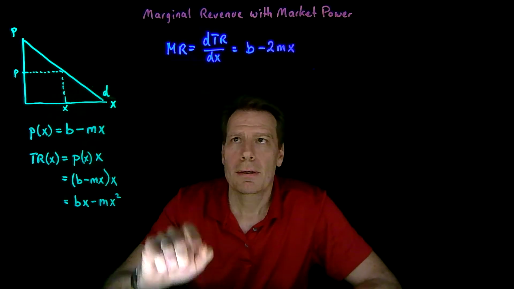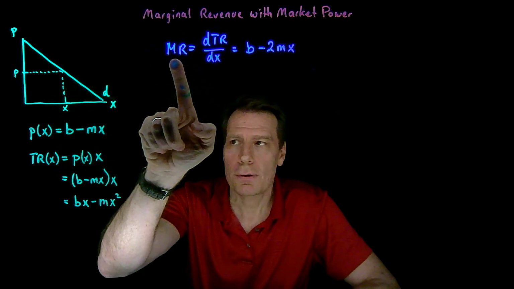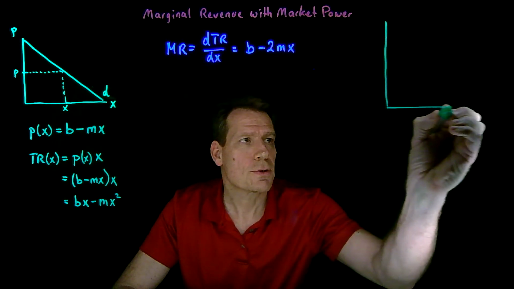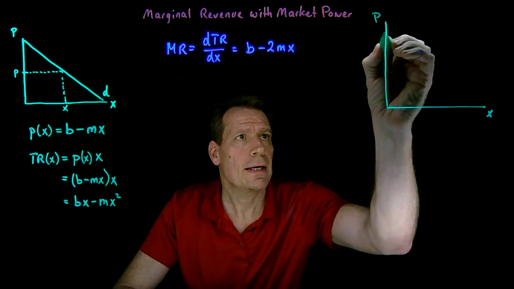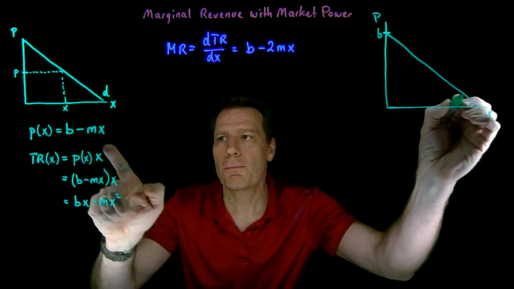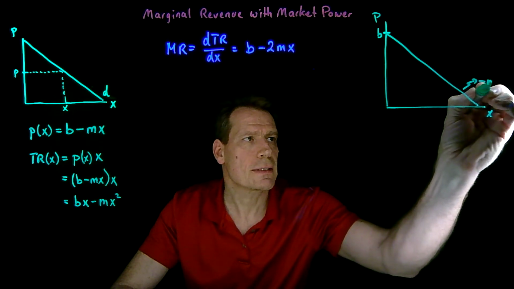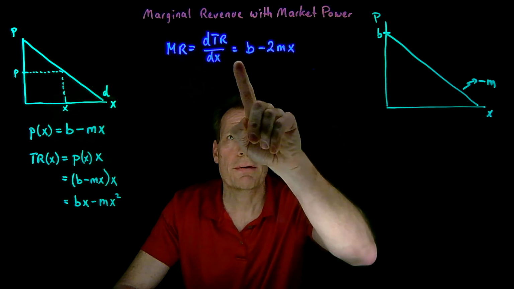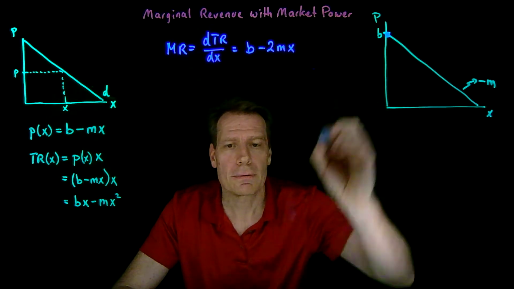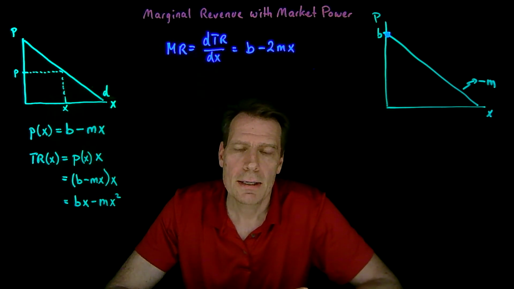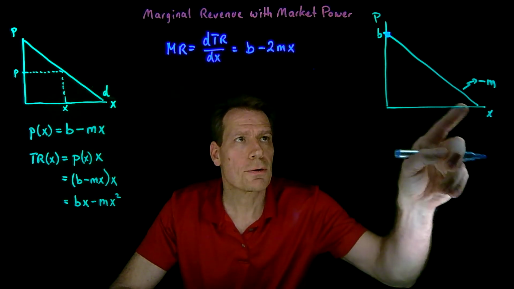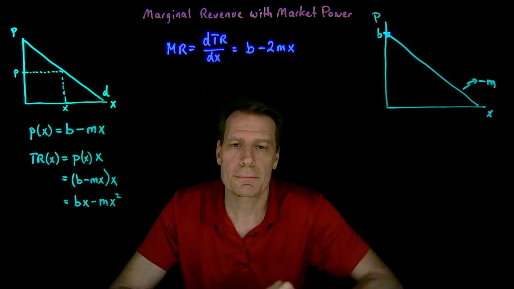Now we can put the marginal revenue curve on the same picture as the demand curve. So if we do that, we start with the demand curve. It has an intercept of b and a slope of minus m. So the slope here is minus m. The marginal revenue curve also has an intercept of b. So it starts at the same point as the demand curve. And that should make intuitive sense. The additional revenue you get from producing the first unit is equal to what the demand curve tells you you can sell that first unit at.